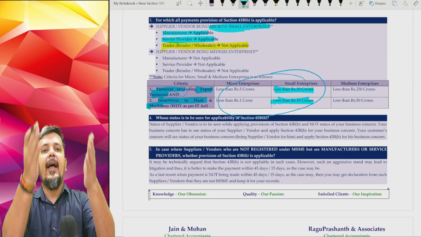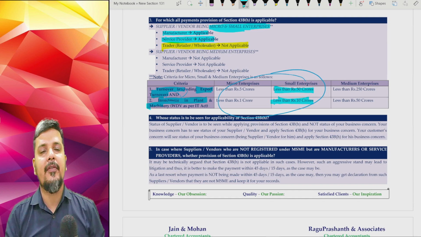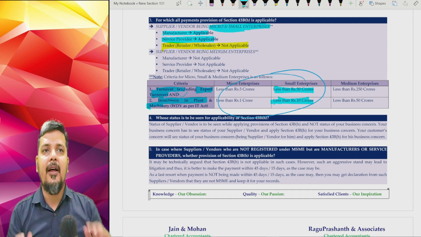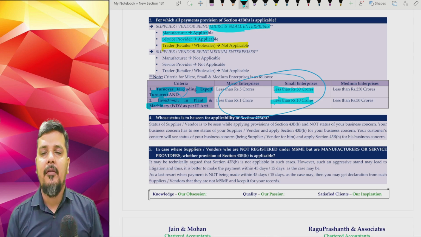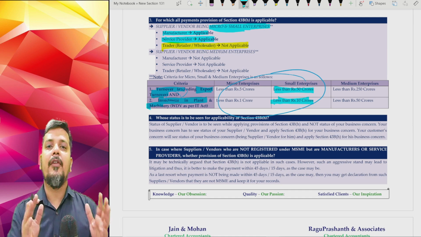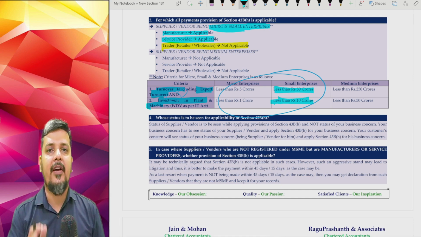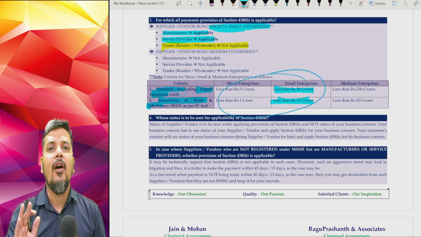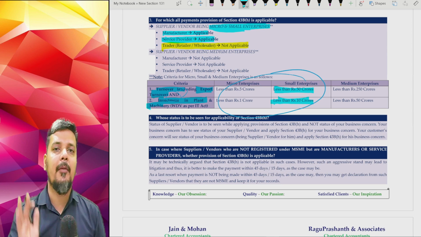So if at all I have list of creditors or liabilities of expenses, say 100 of line items or thousands of line items, from there remove traders. Balance left over will be manufacturers and service providers. From there remove those manufacturer service providers who are not micro and small. Either they may be medium enterprises or they may be bigger enterprises, not even medium enterprises.